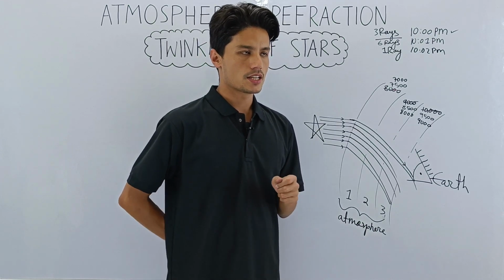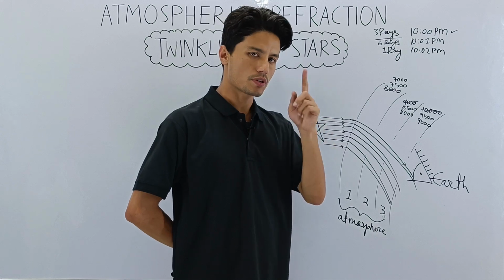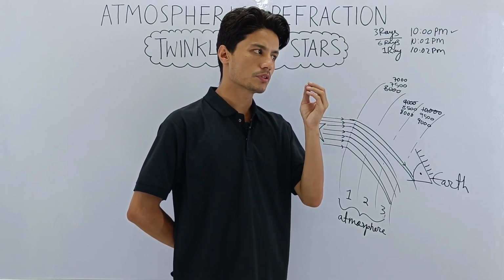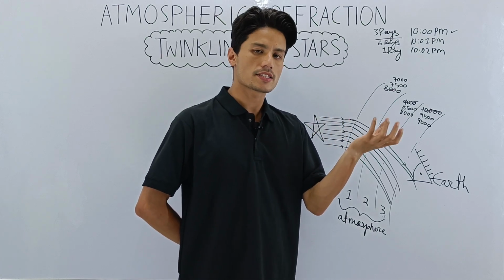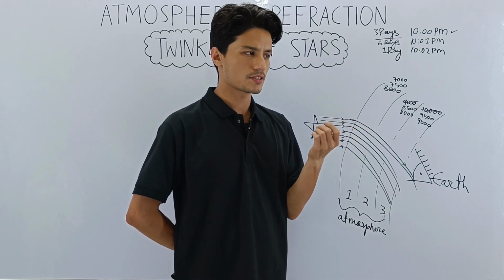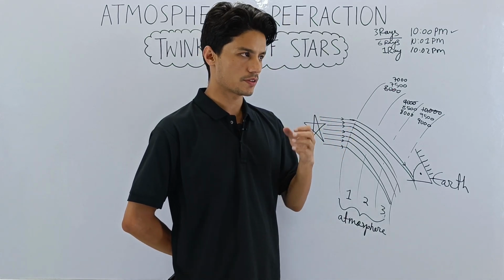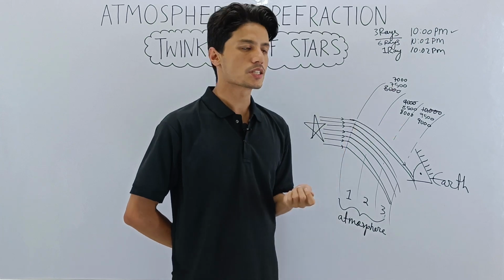Now remember class, if you just spare 1 second and look at the star just for 1 second, you will never see the twinkling effect. In order to experience the twinkling effect, you have to keep looking at the star and sacrifice 10 seconds, 15 seconds, 20 seconds. So you have to look for more than 5-6 seconds to experience twinkling.